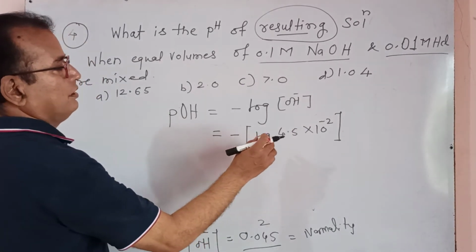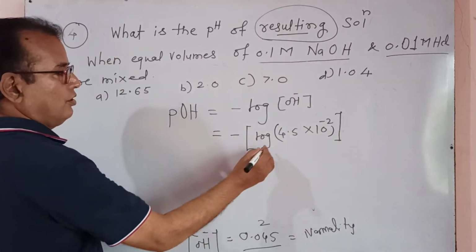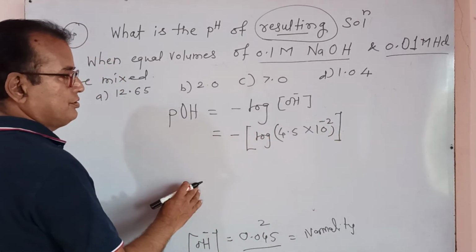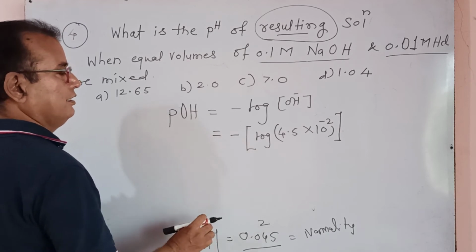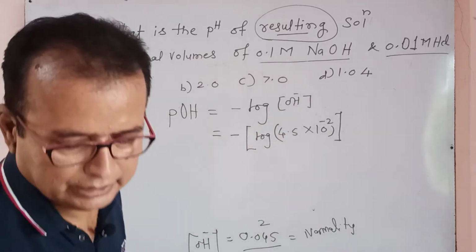This is log of 4.5 into 10 raised to minus 2. Log of 4.5 into 10 raised to minus 2. A negative sign is there. When such a situation is there, you directly write.